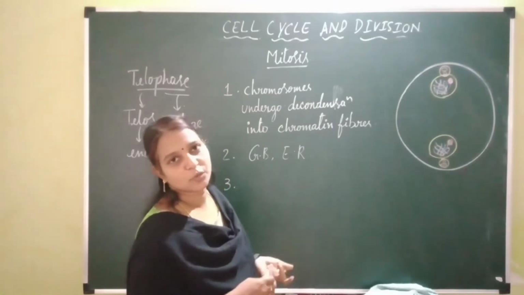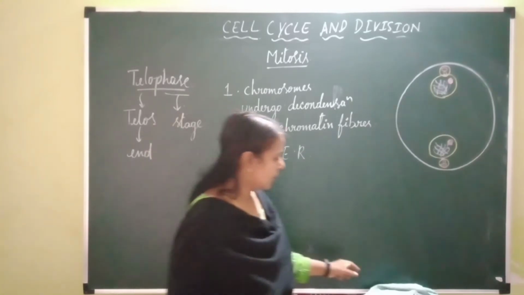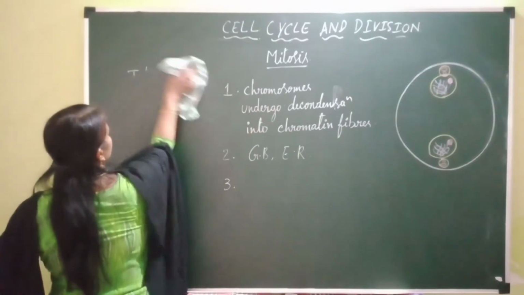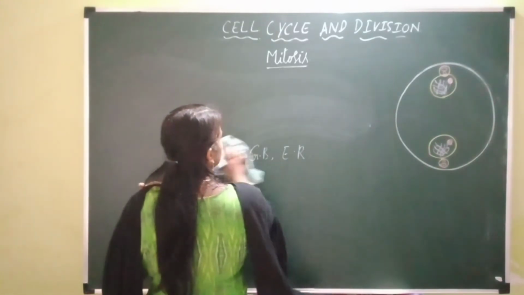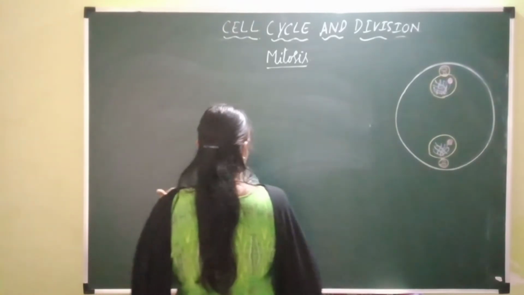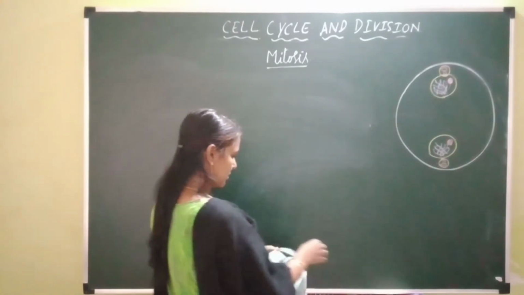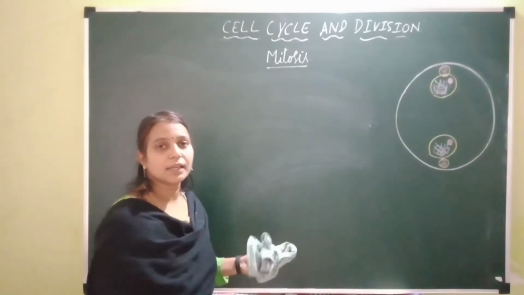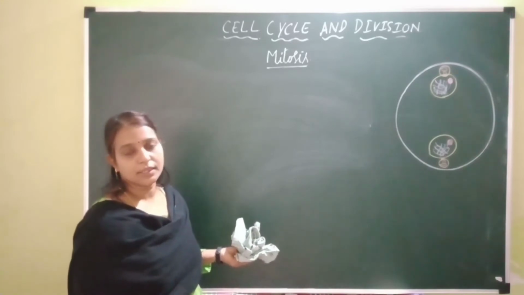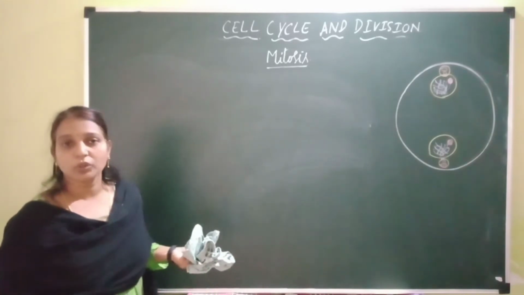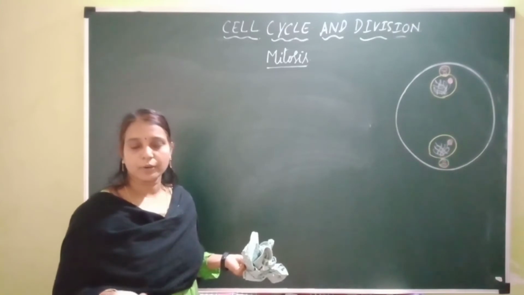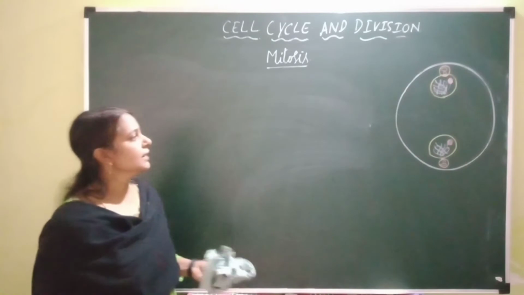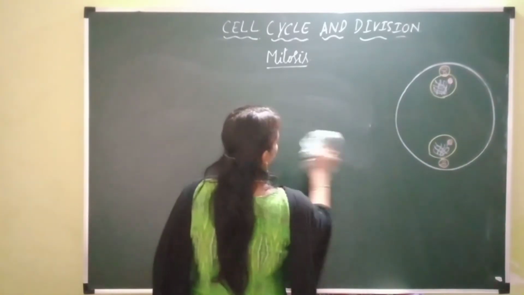Next, this telophase is followed by cytokinesis. Now let's study cytokinesis. Cytokinesis is nothing but cytoplasmic division. We started with mitosis, which occurs by nuclear division, that is karyokinesis, and cytoplasmic division, that is cytokinesis. Under nuclear division, we studied all the different phases: prophase, metaphase, anaphase and telophase, which is followed now by cytoplasmic division, that is cytokinesis.